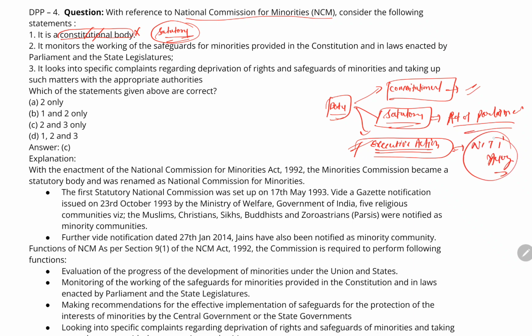Niti Aayog is an executive body. And what is the executive? The Council of Ministers headed by the Prime Minister. This forms the executive. So the first statement is incorrect.